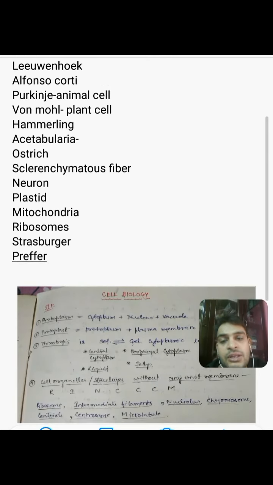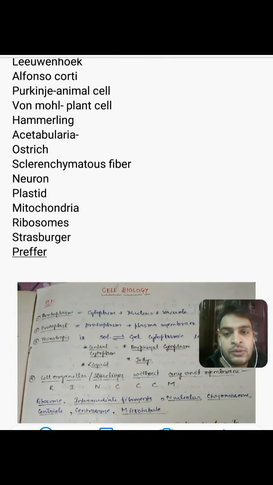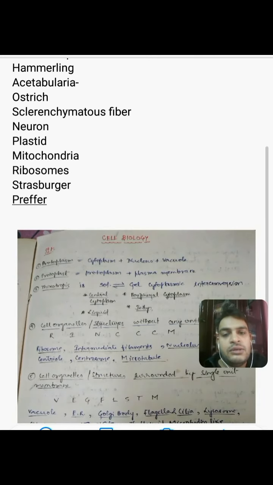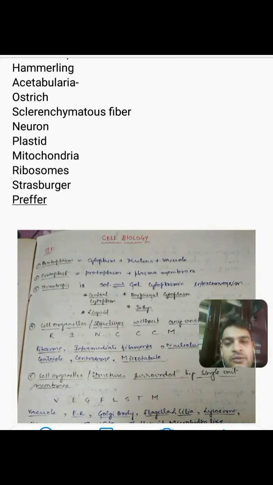Coming to the next name, Strasburger. He was the one who coined the term cytoplasm. Pfeffer called it haloplasm. So Pfeffer coined the term haloplasm for cytoplasm. So that's their part of contribution.